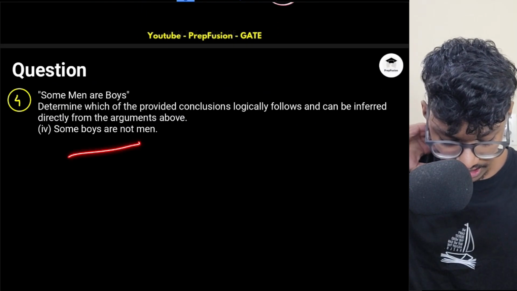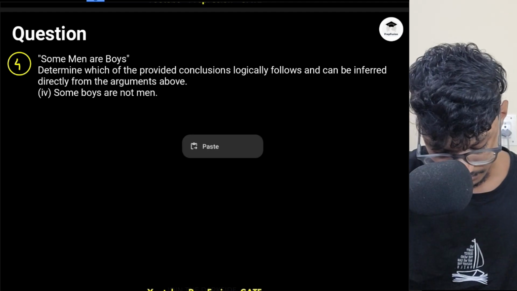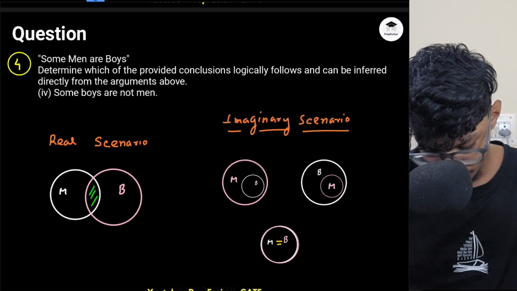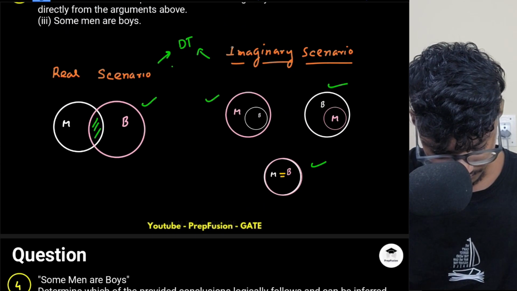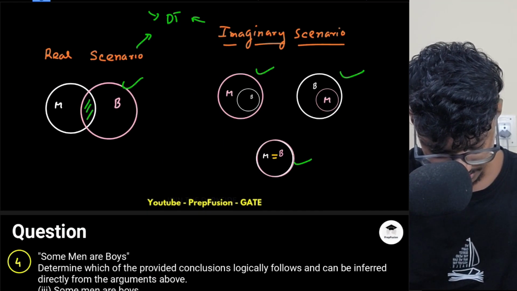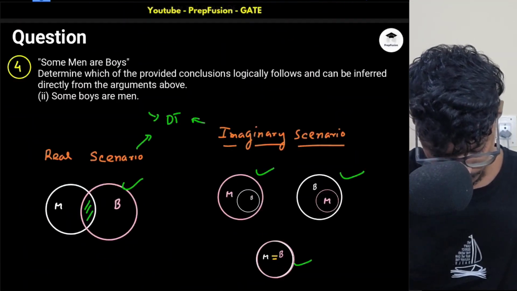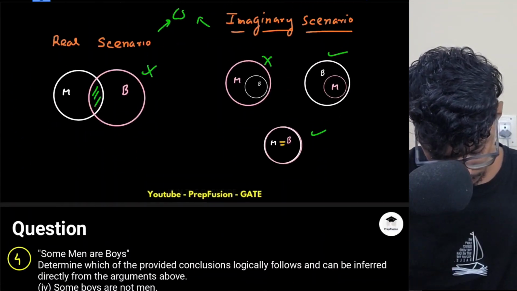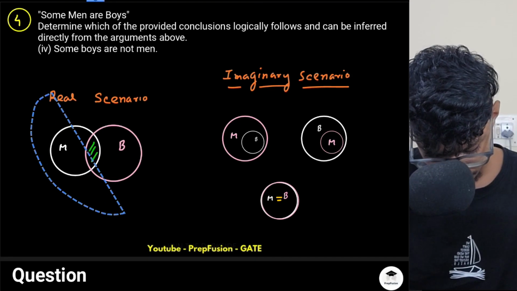Now do this. Some boys are not men. So let me again paste the picture. Okay, the eye is cutting out from everything. I'm sorry. Okay, we have to be professional here. So everything should be professional. This eye should not get cut. Yeah. So copy this.